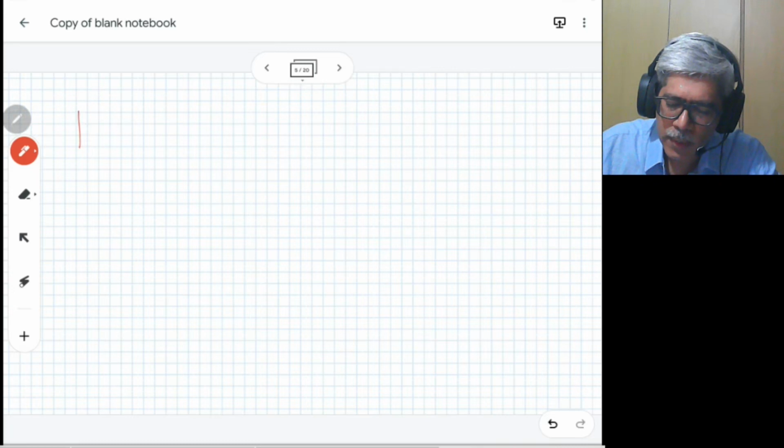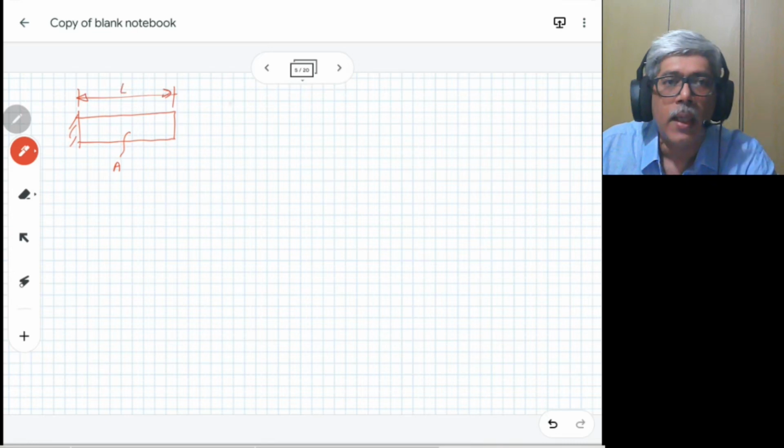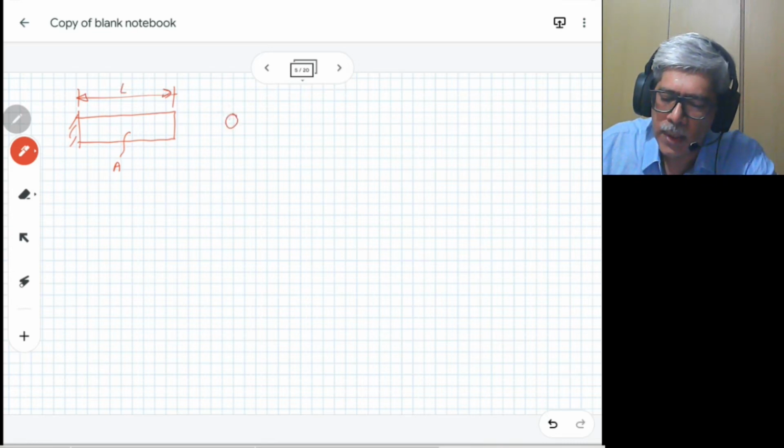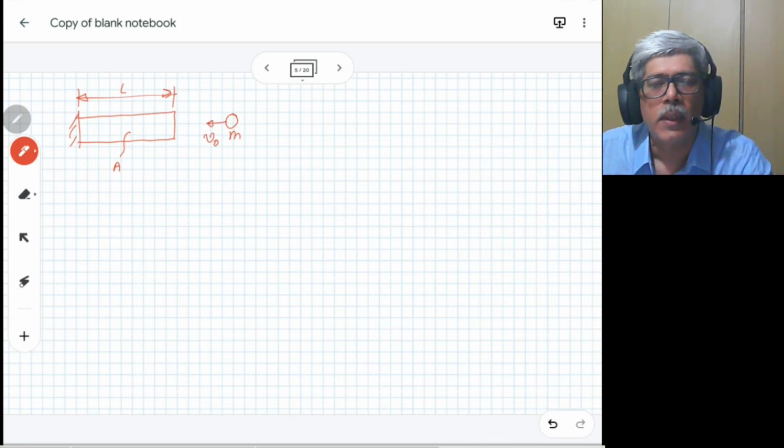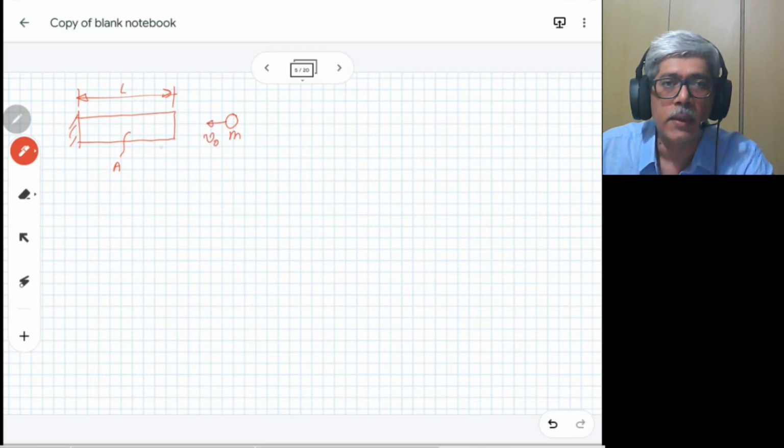I'm drawing here the figure where you have our rod having area A and length L, and it is getting hit by mass m moving at velocity v naught. We want to know what are the deformation and stresses of the rod after the impact has taken place.